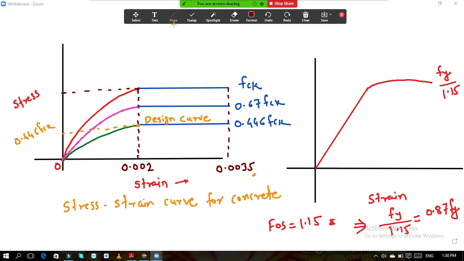So I will draw that line. I will try to draw the parallel line. Okay, and suppose now this line meets this curve at this point. Okay, so then this point is projected over here, and the stress at this point is considered as 0.87 Fy.